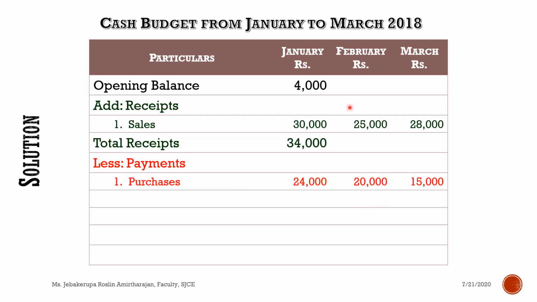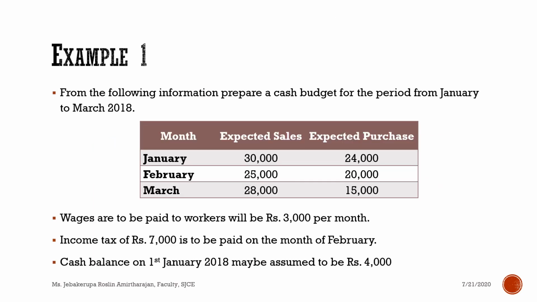So we have entered the opening balance. We have entered the receipt and found the total receipt for the month of January. Now we have made the purchase entry. What is the next entry? It is wages. Wages to be paid to workers will be rupees 3,000 per month. So every month I have to pay rupees 3,000 for wages. And the other information is 7,000 in the month of February.